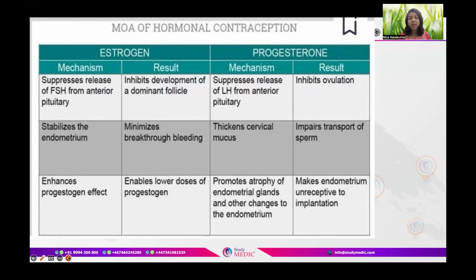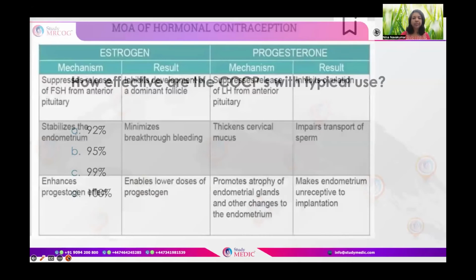Thickening of the cervical mucus impairs the transport of sperm through the cervix to the fallopian tube, and it also promotes atrophy of the endometrial secretory glands and other changes, causing the endometrium to be unreceptive to implantation.